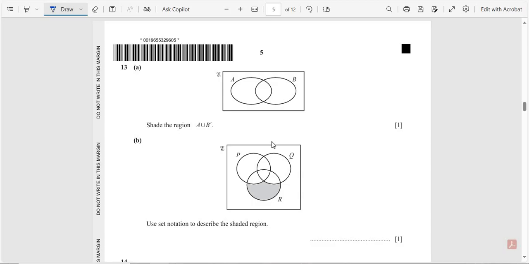Question number 13, part A. This is a diagram. Shade the region A union B intersection, meaning that except B, shade all areas. Except B, shade all areas, like that.